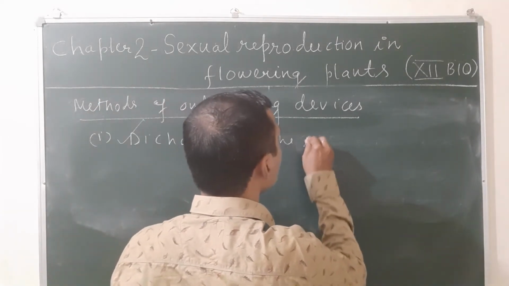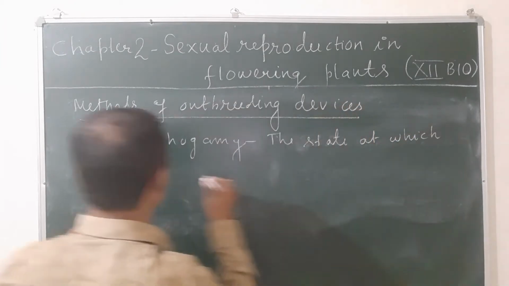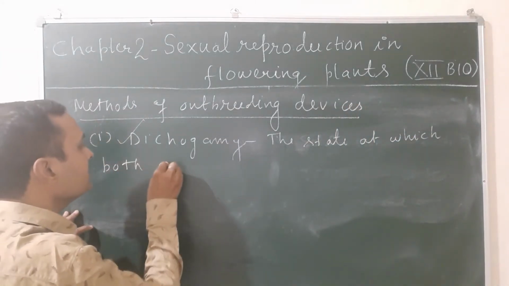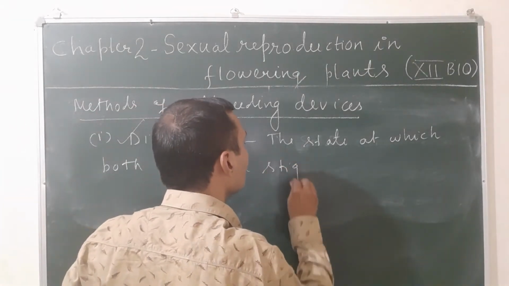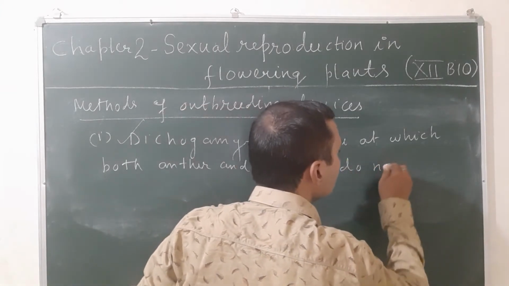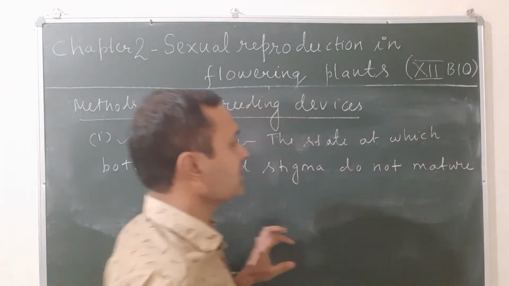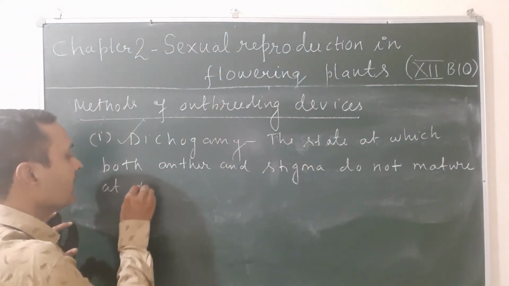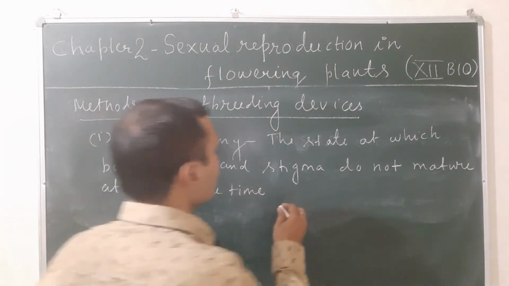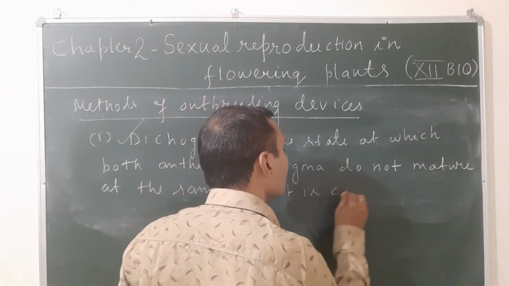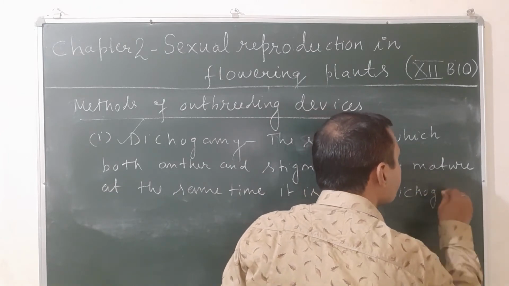What is dichogamy? The state at which both anther and stigma do not mature, or ripen, at the same time is called dichogamy.